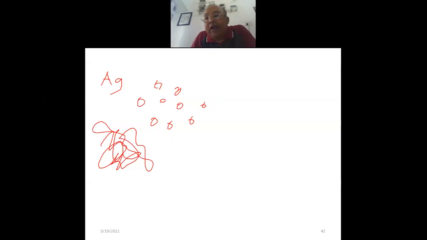All right, so all these silver atoms are now moving around in random motion. They are moving around like this. You never know the direction. You cannot predict the direction. They are in constant random motion.